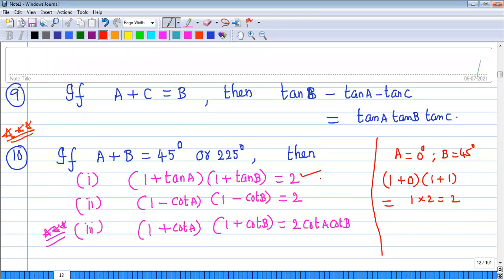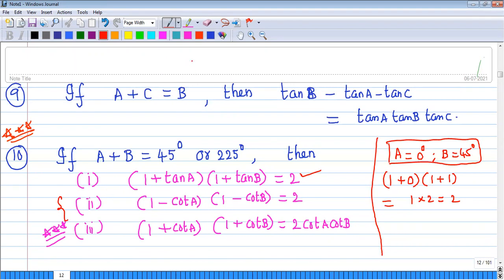But one more thing you remember. In the second one, we should not take 0 for A, because cot 0 is not defined. So only the first case can be proved with these two angles; the second and third we cannot prove with their help. That's why there are some limitations, and these are called conditional identities. They are not identities in general.